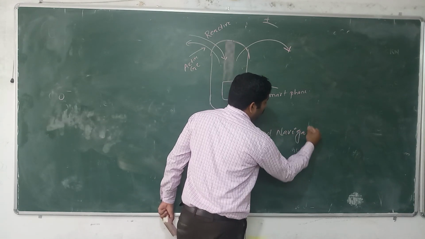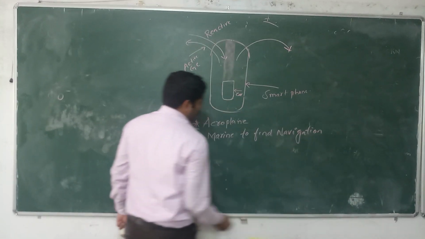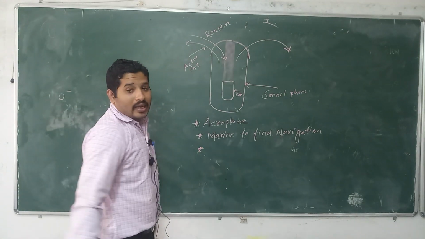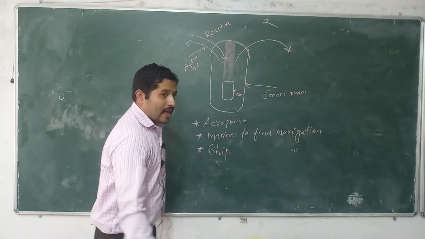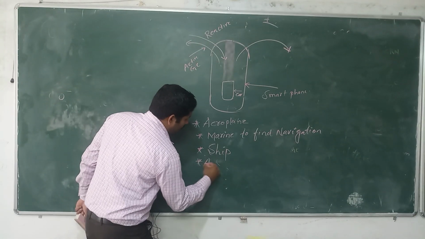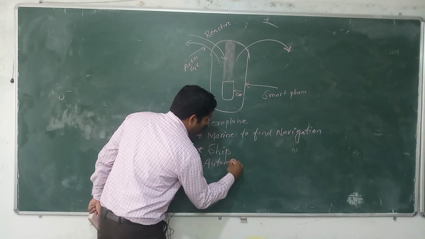Okay, dear, for what purpose? Navigation purpose. Again, we are using it in ships also, as well as in the automobile. That is the application of the gyroscope.